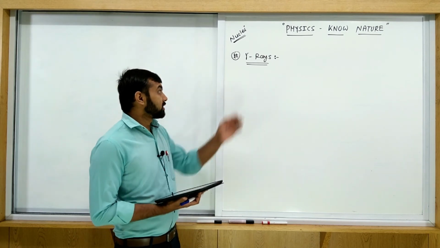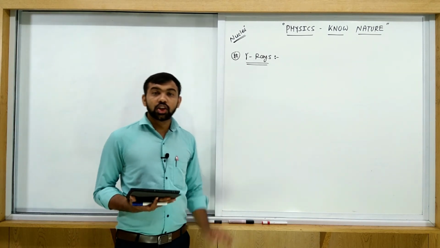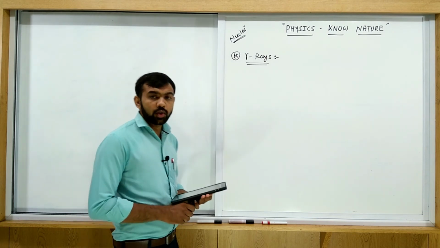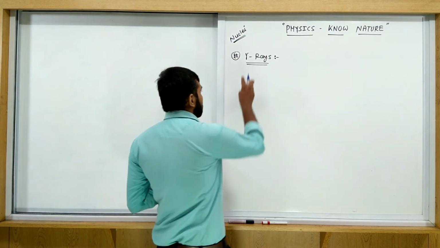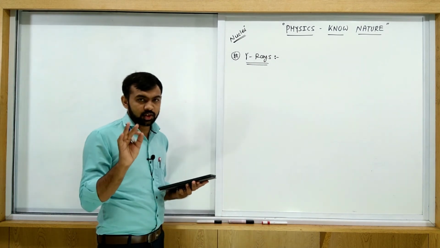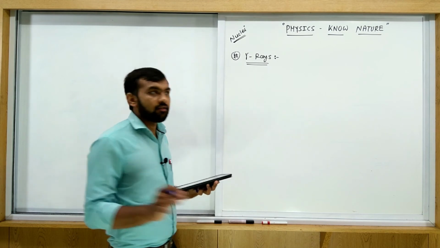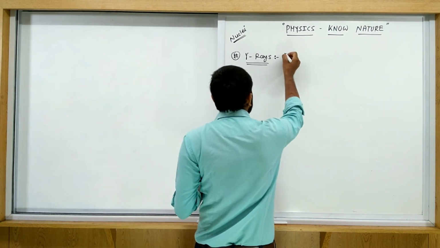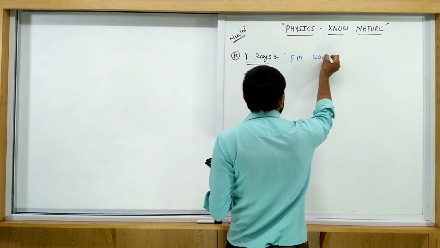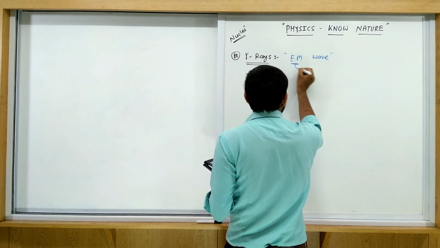Okay guys, let us discuss gamma rays, a third type of decay. So let's write the properties. Before we write the properties, all of you must know gamma rays is not a particle. It is an EM wave, electromagnetic wave. You must note it. What is an EM wave? Electromagnetic wave.